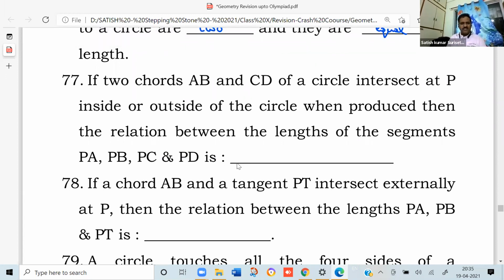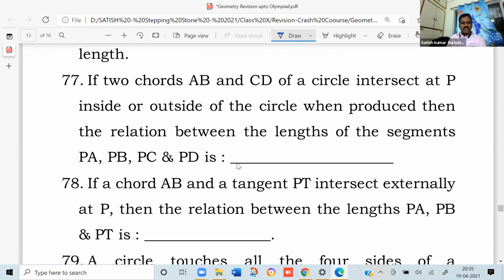This is also very important and you know it also. If two chords AB and CD of a circle intersect at P inside or outside of the circle when produced, then the relation between the lengths of the segments PA, PB, PC and PD, that is, the products of the lengths of segments, are equal. That is PA into PB equal to PC into PD. It is like this figure.